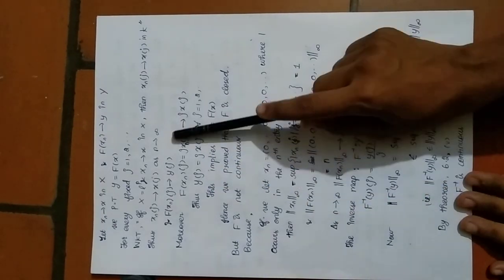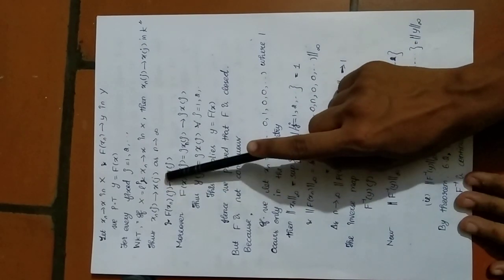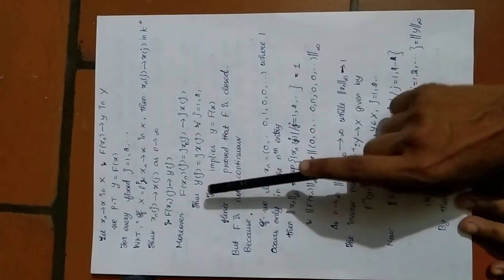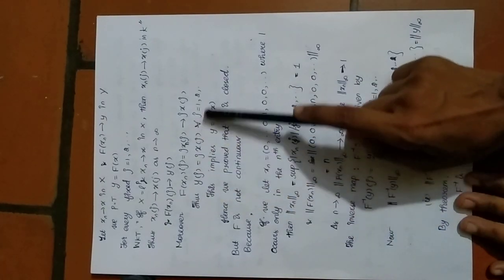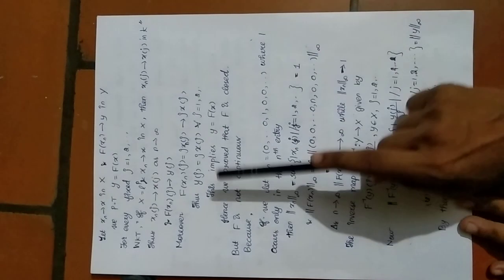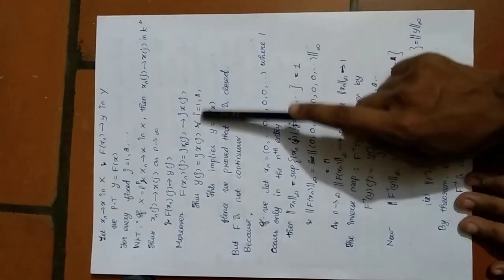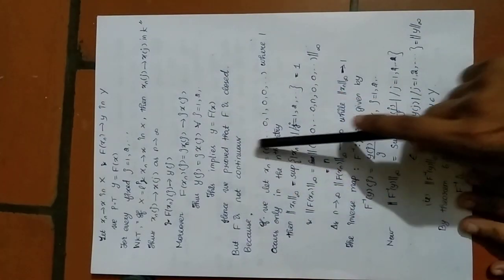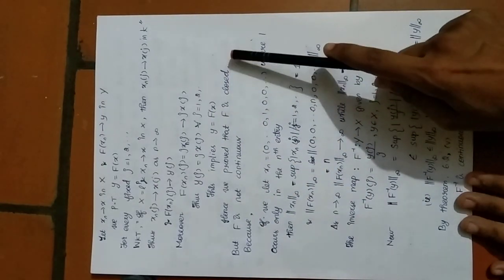Why? Because the limit is always unique. f(x_n)(j) cannot converge to two different limits, so they must be equal. y(j) equals j times x(j) for all j equal to 1, 2, etc. This is true for all j, which implies y equals f(x). Hence we proved that the map f is closed.